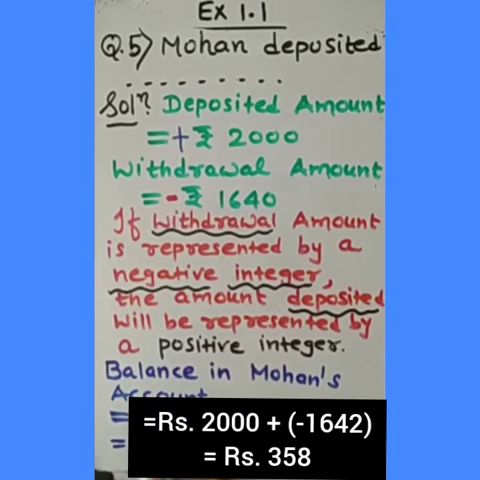So let's simplify. For the plus you need not mention anything, but we know that when the plus minus sign will be there, always it will be minus. So it will be rupees 1640. So let's subtract. What will be the answer? 2000 minus this. Please note down the final answer here. That is 0 minus 0, 0. Here it is 10 minus 4, 6. 9 minus 6, 3. And this is 360 rupees.